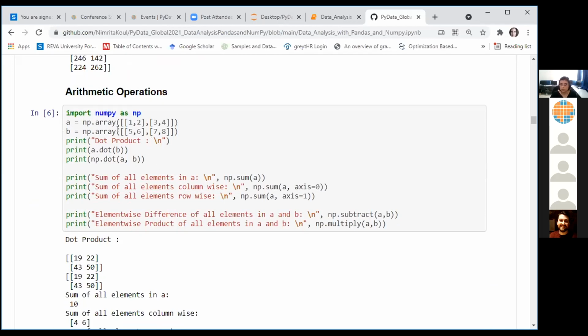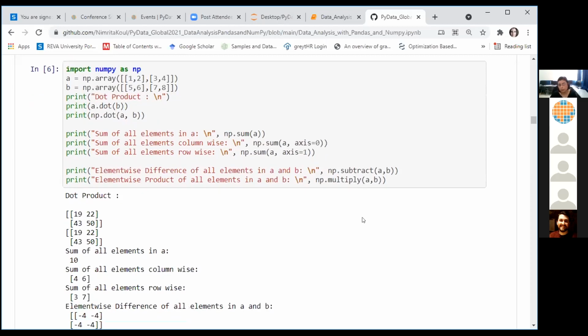Same, we create 2 arrays to demonstrate the operation. You can find the dot product of these 2 arrays using any of these 2 statements, a dot b or np dot a comma b. You can find the sum of all elements within matrix A using the sum function. You can also find the row-wise sum of elements. You can find the sum column-wise. You can multiply, subtract, divide matrices. You can perform all the operations on matrices element-wise, using a set of built-in functions which NumPy provides.